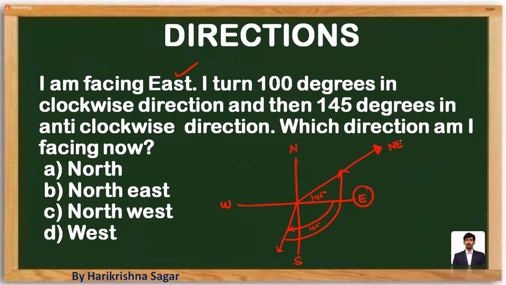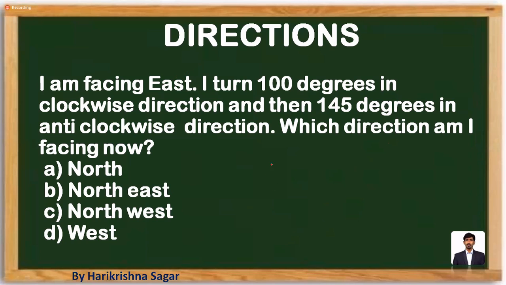The other thing is drawing the diagram like this, always moving forward and backward. It's going to be a little time-consuming process. That's the reason I suggest you draw the diagram along with the directions as east, west, north, south, and just highlight whatever is the reference value. So here he said that I am facing towards east, just highlight it. And now you just move forward as per the given data.